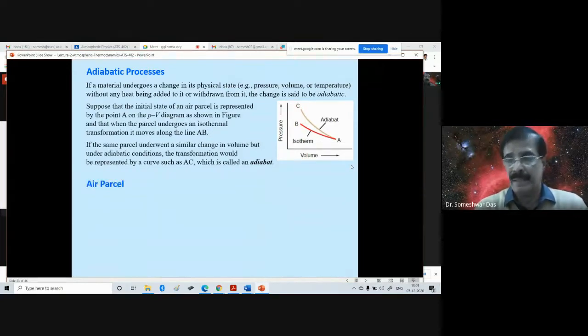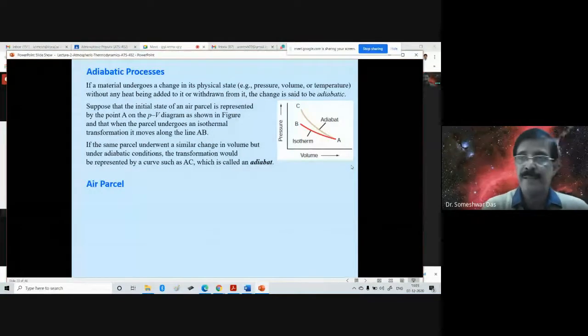Now we are referring to this word, air parcel. When we say air parcel, it is supposed to have certain properties and characteristics. We frequently say the air parcel is heated, the air parcel rises, the air parcel undergoes transformation of state. But what is an air parcel? It has a definition.